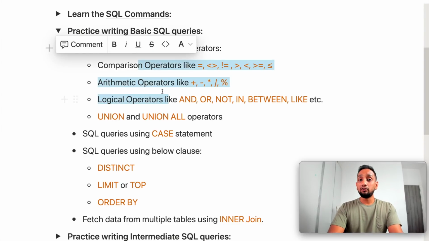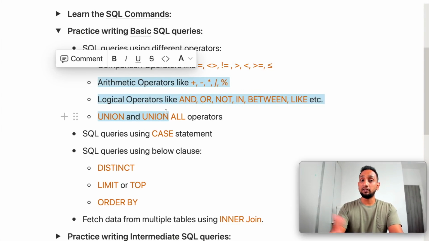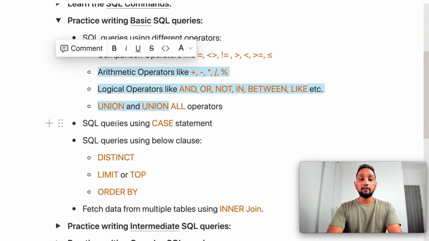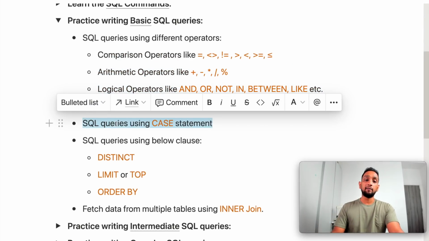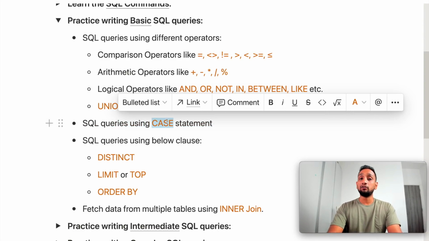Okay, so once you have written SQL queries using some of these operators, then move on to write an SQL query where you are using a case statement. Now the case statement is very important. It's very simple, but it's very important because it's very widely used, right? So try to write some simple SQL query where you're using a case statement. A case statement is something like an if-else statement in other programming languages. So based on a certain condition, you can display certain other values or match certain other values. So try to write a query where you're using a case statement.